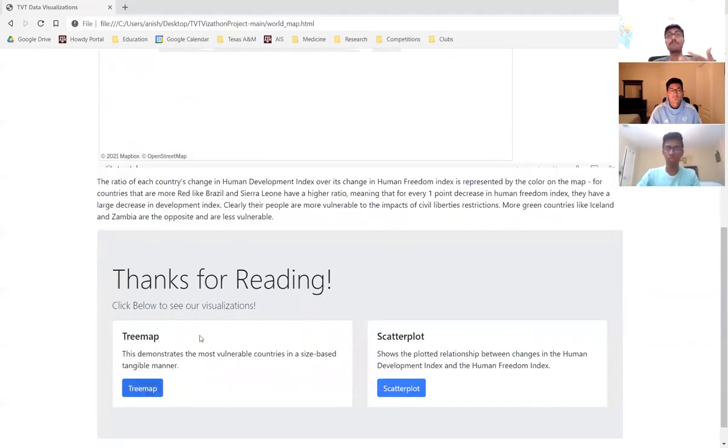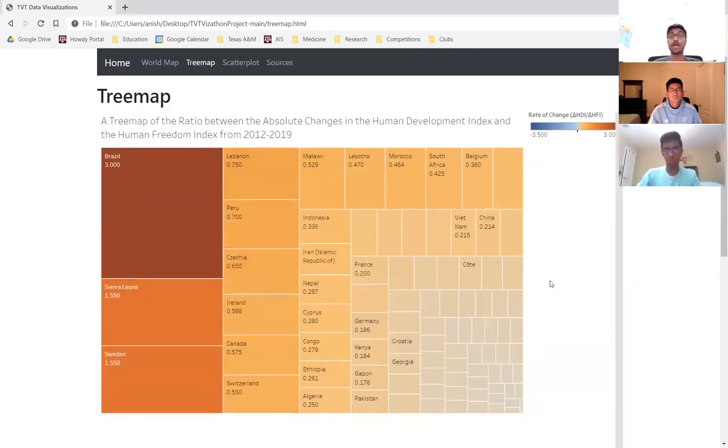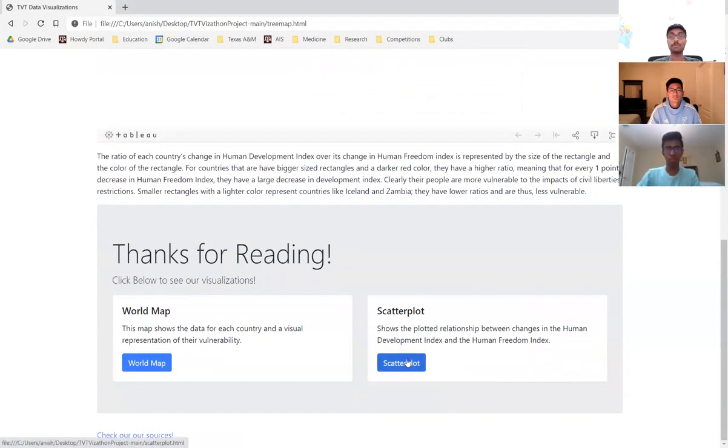So second, we have our tree map. This is where countries with bigger rectangles and a darker red color have higher ratios again, while countries with smaller rectangles have lighter colors and lower ratios, representing the vulnerabilities.